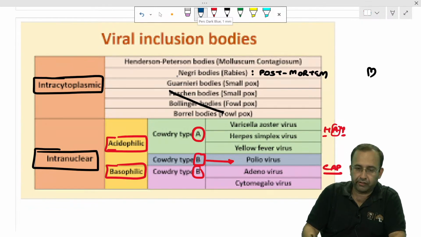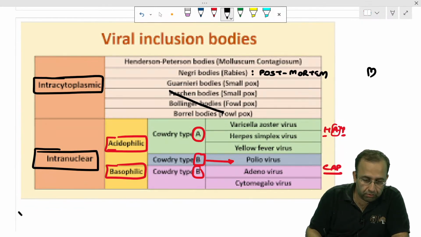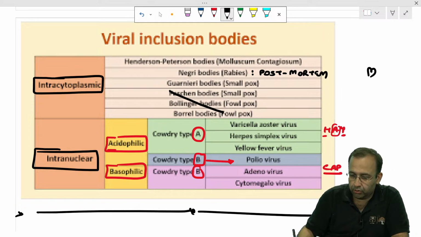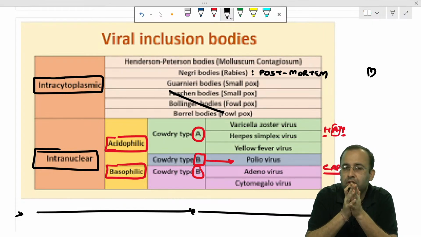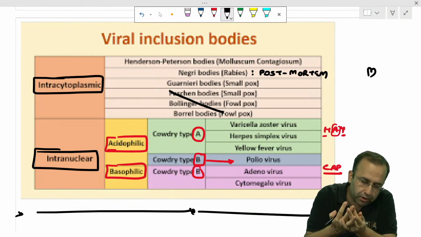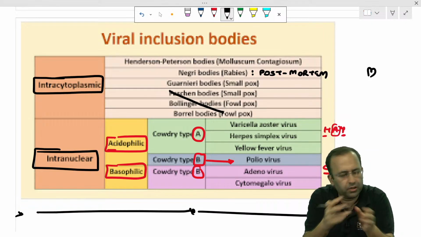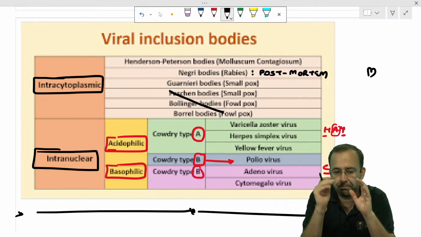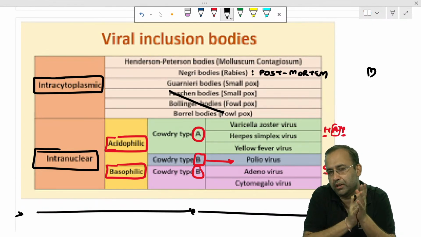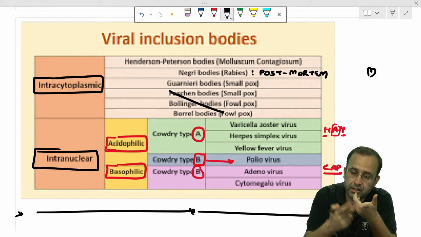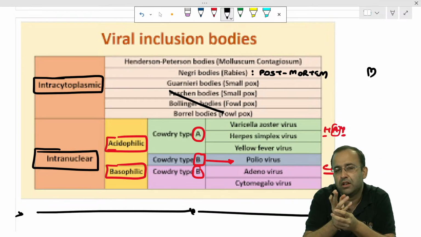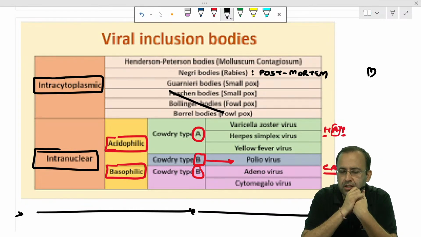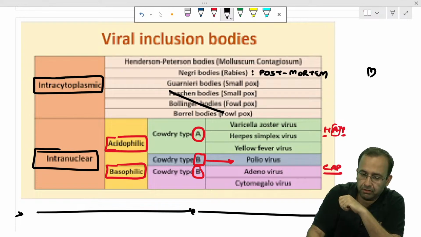First class. So I know we took this session for a slightly longer duration because I wanted to cover both path as well as micro. In micro we have a few more questions also, but that's okay. The main topics that I wanted to cover in this session, all the high yield topics, especially inclusion bodies, we are left with the vaccines. We will do that in one of our next sessions. Not to worry, but again, an important PYQ.